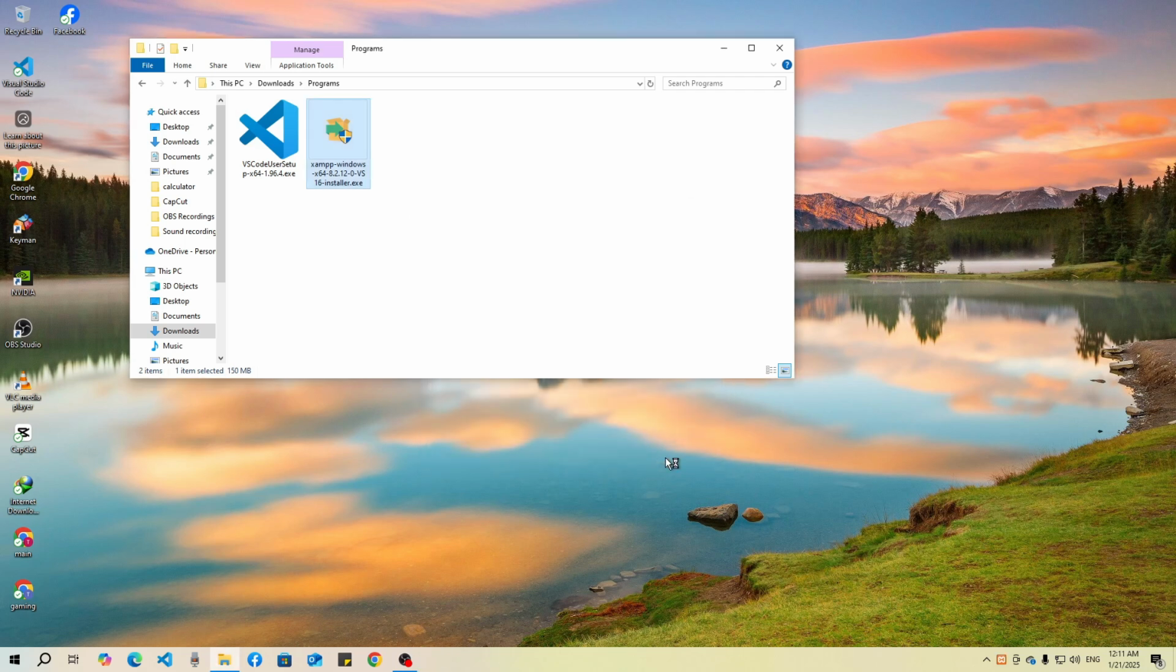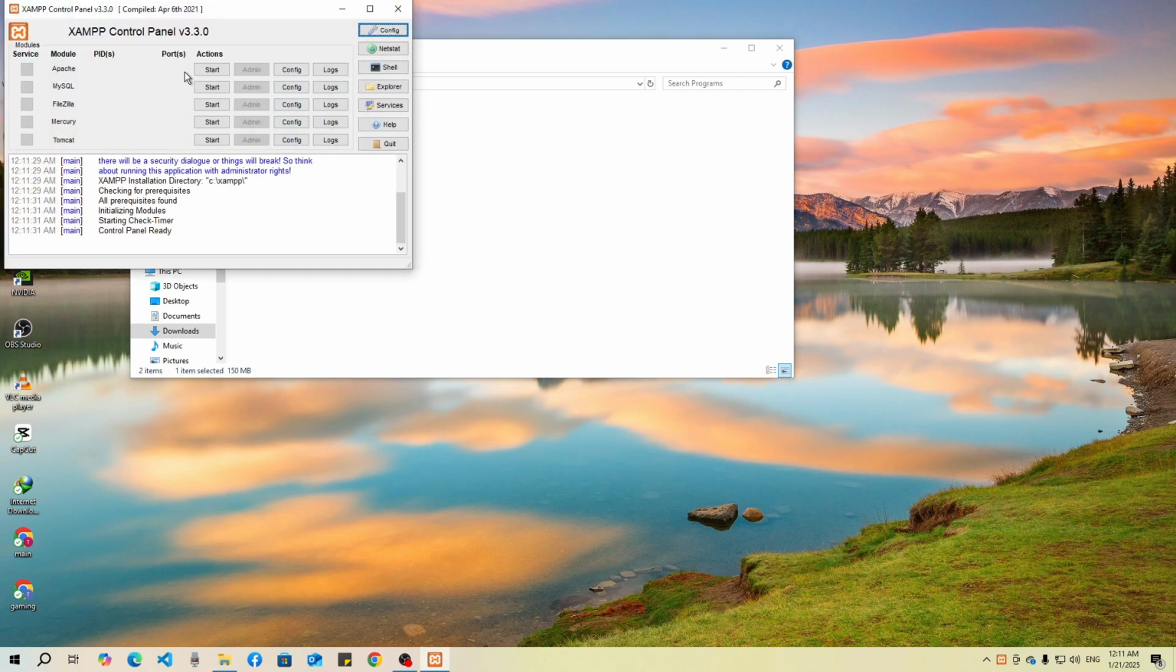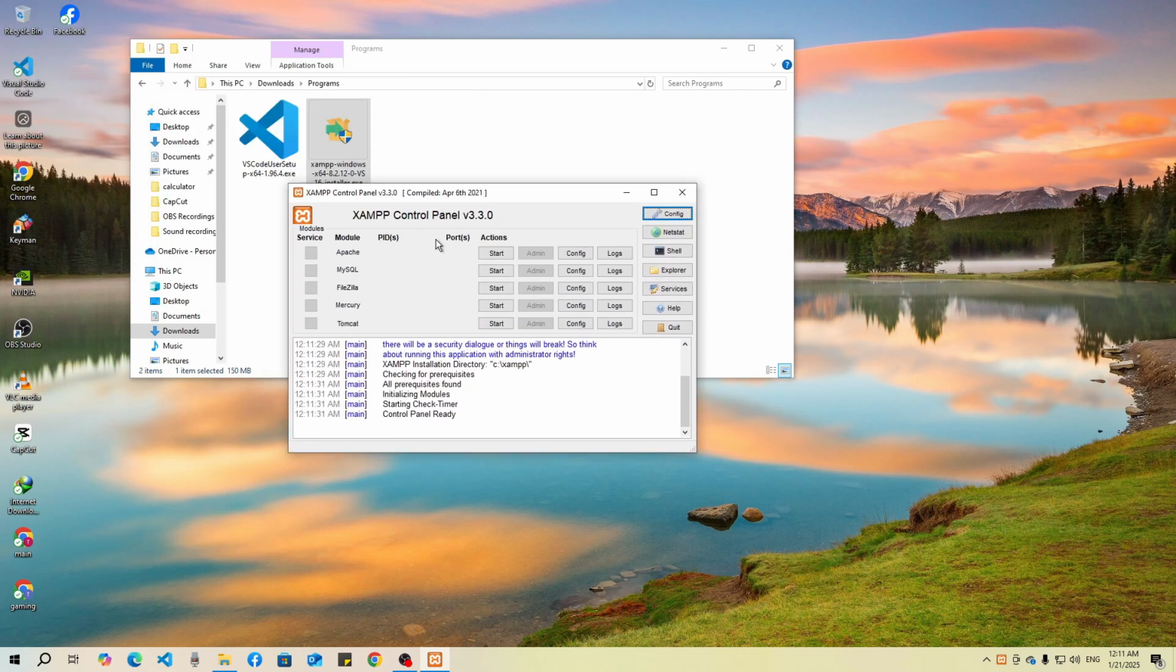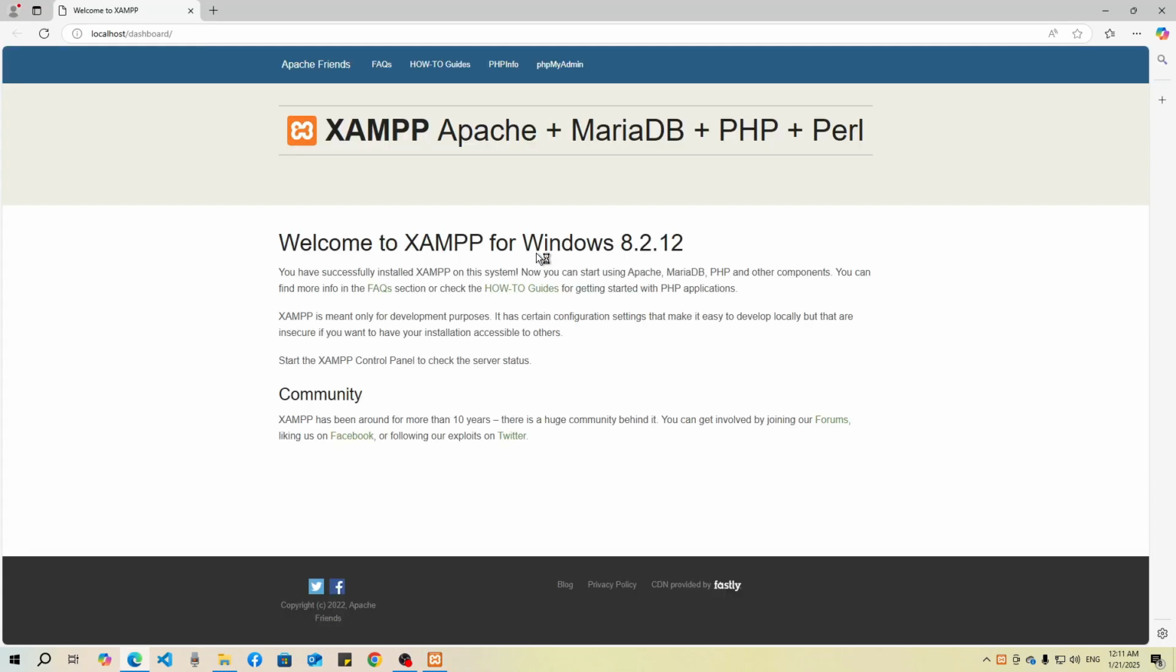So click on finish and it will open xampp. So here you can start the Apache server by clicking start, and you can access it by clicking here admin, or you can go through localhost/dashboard.